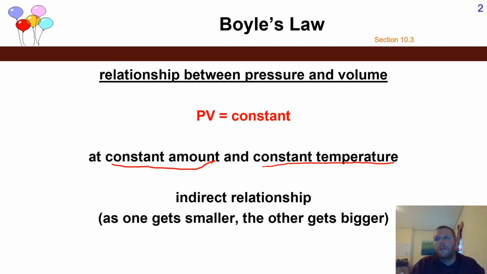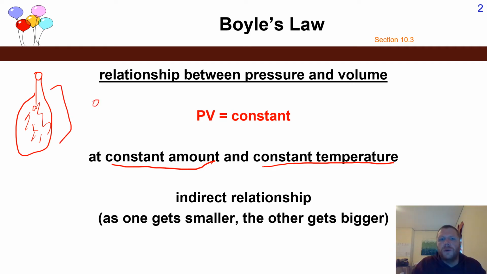I always try to think about this in terms of, let's say I had a 2-liter bottle of Dr. Pepper, and all I've got in there is just gas. Now, let's say I were able to take that exact same amount of gas and transfer it into a 20-ounce bottle of Dr. Pepper. What's going to happen?